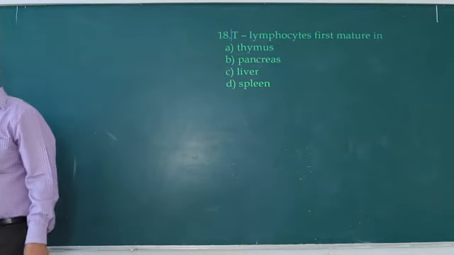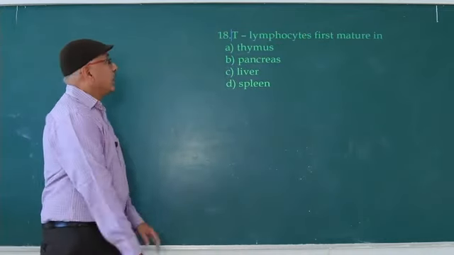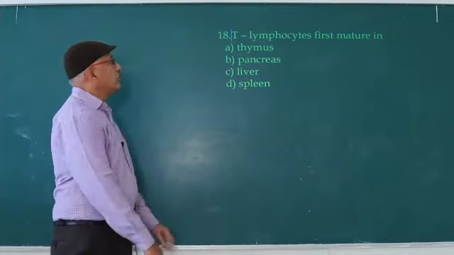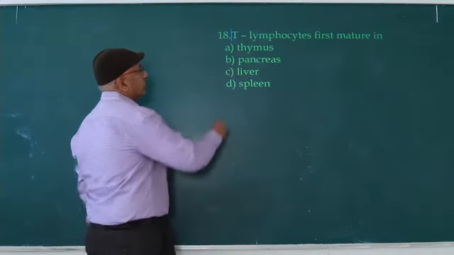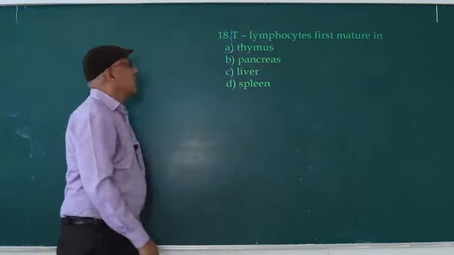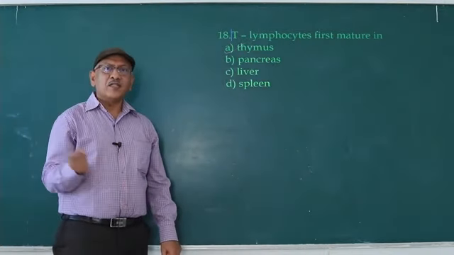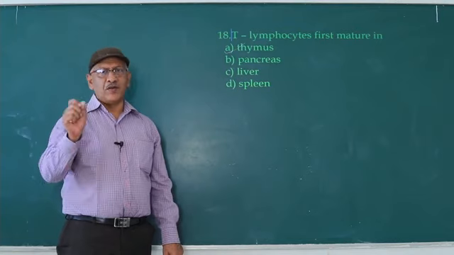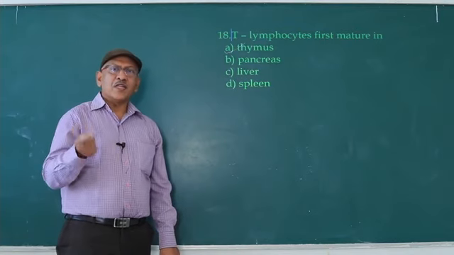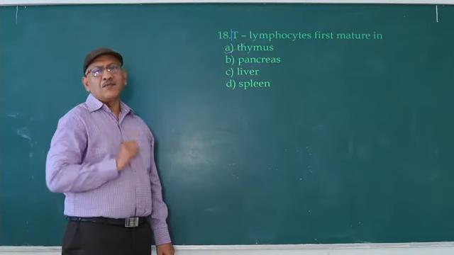Next question. T lymphocytes first mature in the thymus. Why did they get the name T? Thymus. The lymphocytes that mature in bone marrow are B lymphocytes. The lymphocytes that mature in the thymus are T lymphocytes.